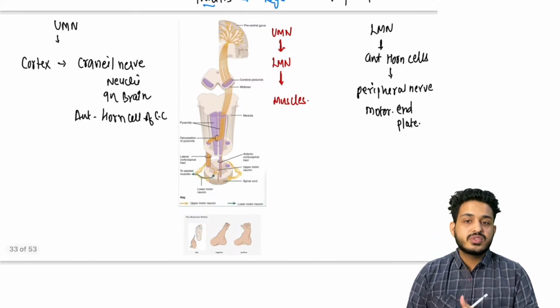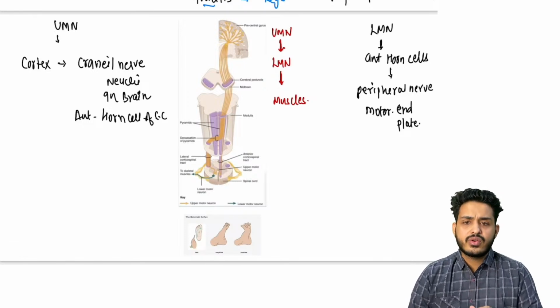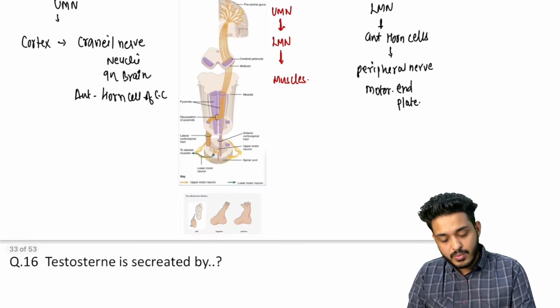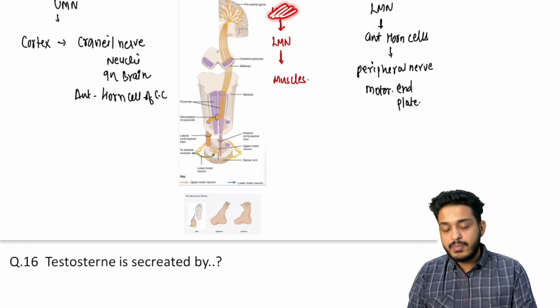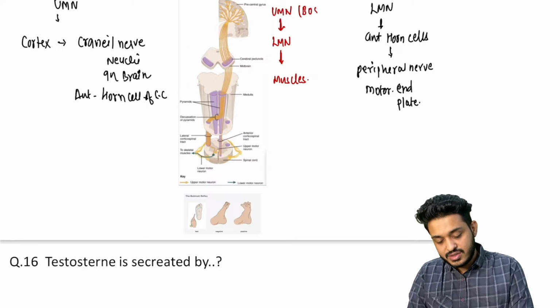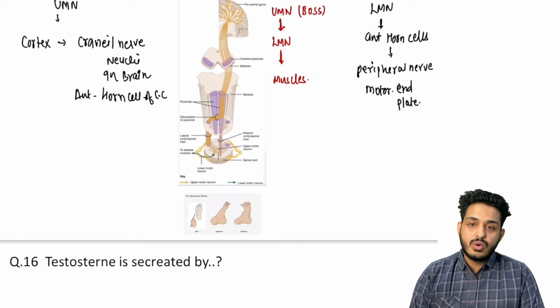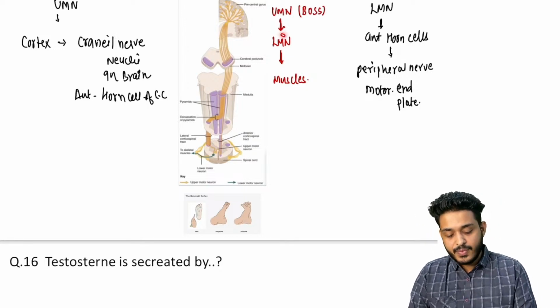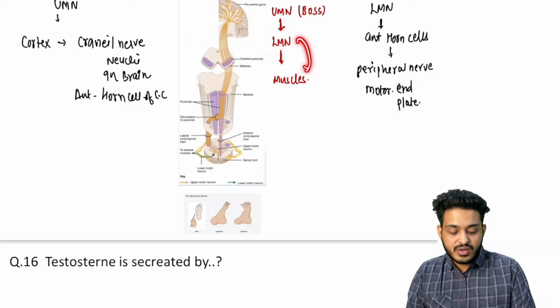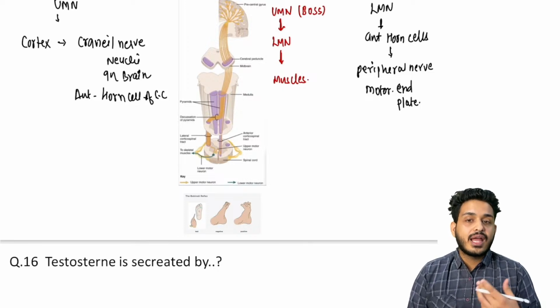What symptoms will you find if there is an upper motor neuron lesion and a lower motor neuron lesion? I'm going to make it very simple for you. Just look at this. If there is an upper motor neuron lesion, just think of it like a boss. If there is no boss, what is going to happen? These are the workers, the people who are working, right? They are going to get hyperactivated.